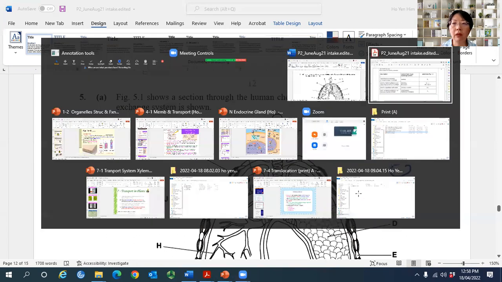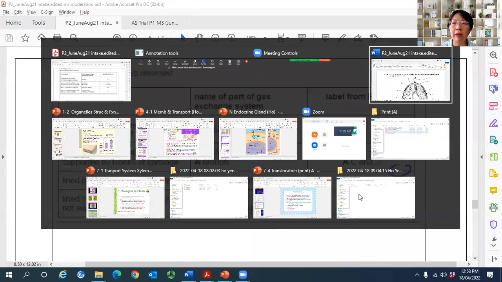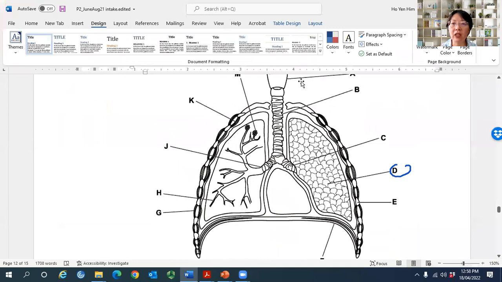So the answer is actually M, not D. Why is it not D? Maybe because D is the surface of the lung, the tissue, the wall of the lung, whereas this is an internal structure inside the lung. So M is the answer.